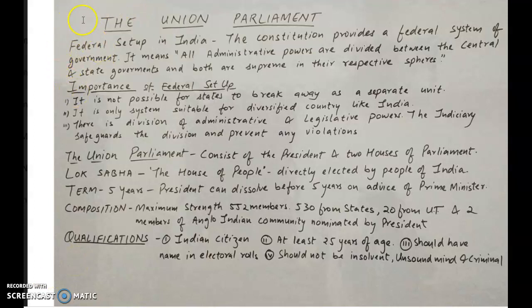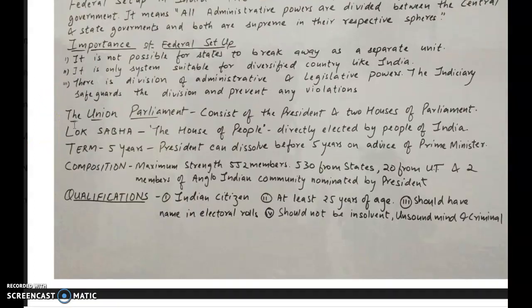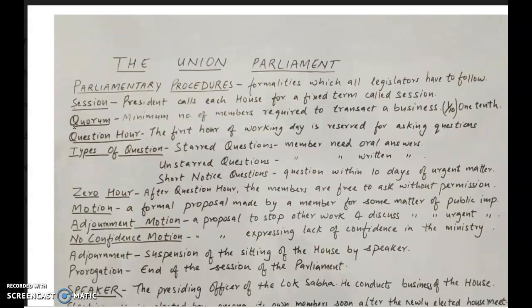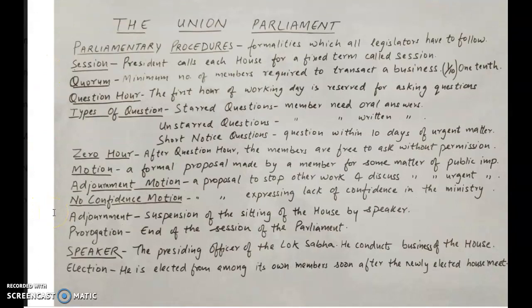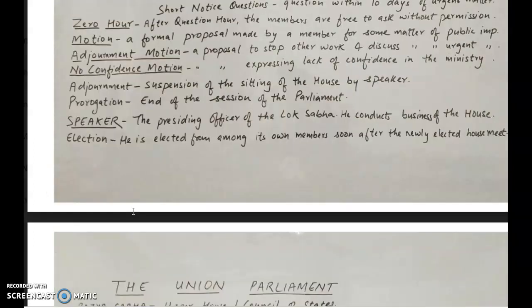The Union Parliament, for that you have to learn the importance of federal setup, then the Union Parliament and its qualifications, all those sessions, quorum, question hour, and the types of questions that are asked in parliamentary sessions. Zero hour, again they'll ask you a question like the members are free to ask without permission. Which hour is that? Then it is zero hour. Then motion, adjournment motion, no confidence motion.